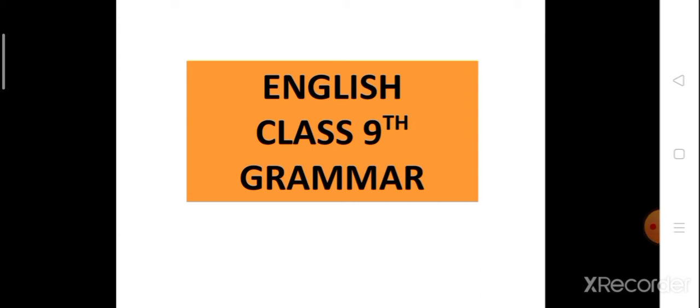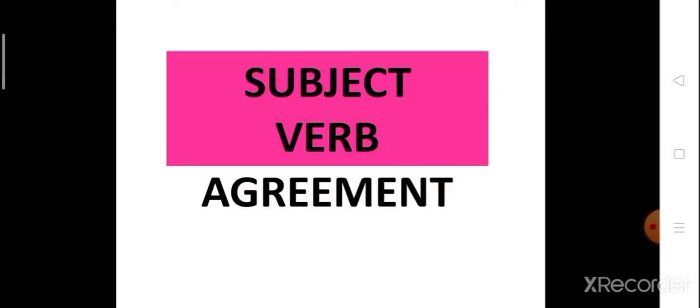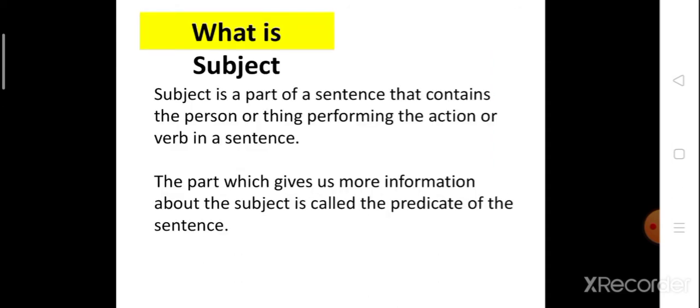Students, as you know, in the last class we started a new grammar topic, subject verb agreement. We have learned that a proper sentence has a subject and a predicate.